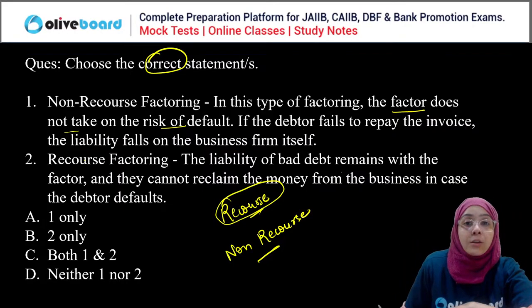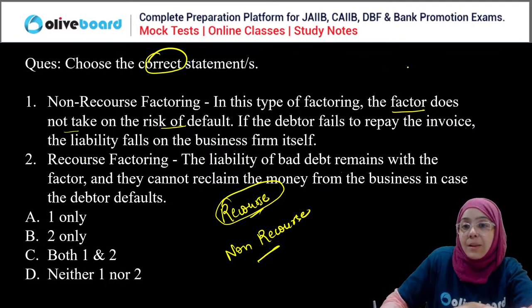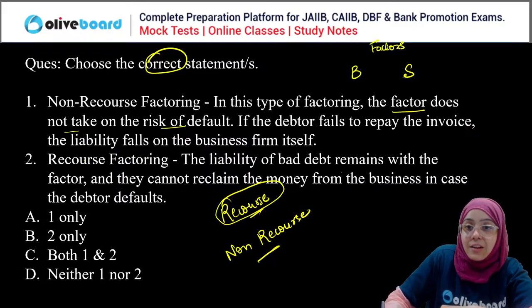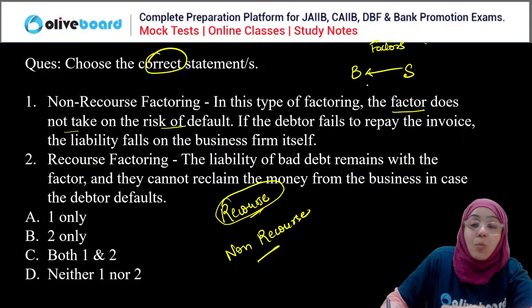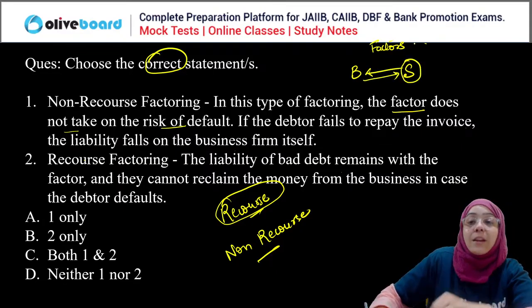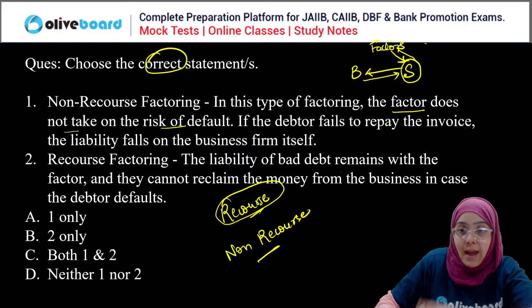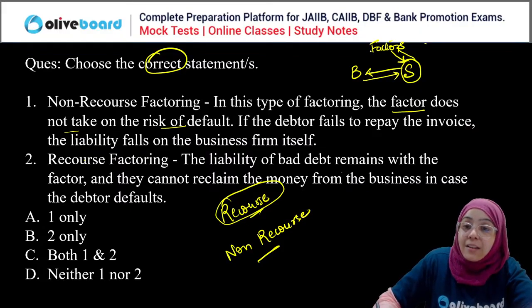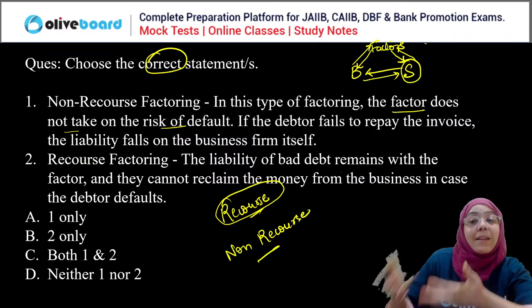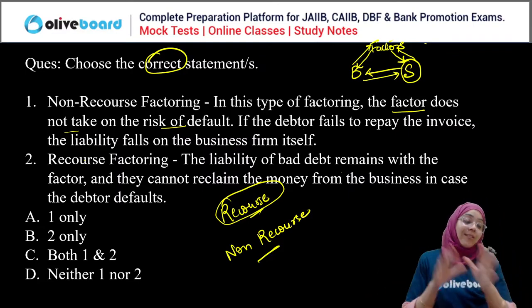Recourse factoring means, for example, there is a seller, a buyer, and this is the factor. Just listen carefully. The seller sells goods to the buyer, who promises to pay. Now the seller has a bill of exchange and wants immediate payment, so goes to a factor and presents the bill, and the factor gives immediate payment and factors the bill. Later the factor sends this bill of exchange to the buyer, and the buyer pays the factor. Now what is recourse and what is non-recourse?